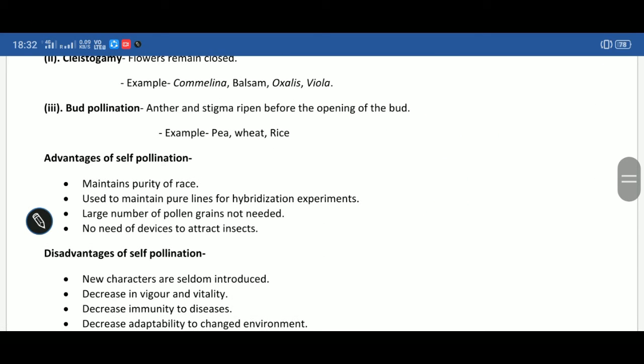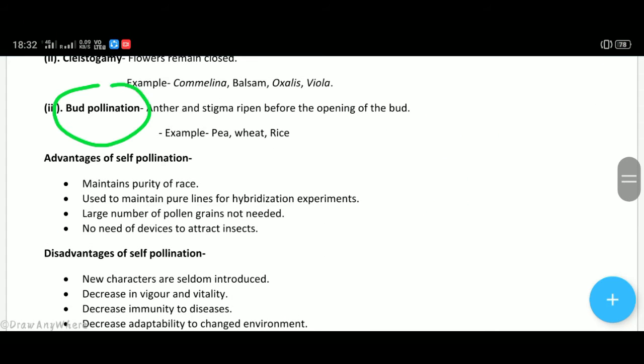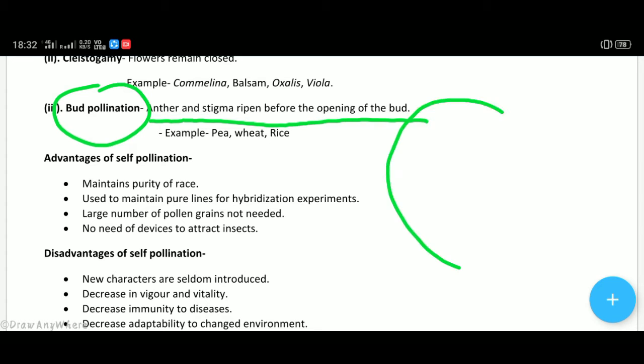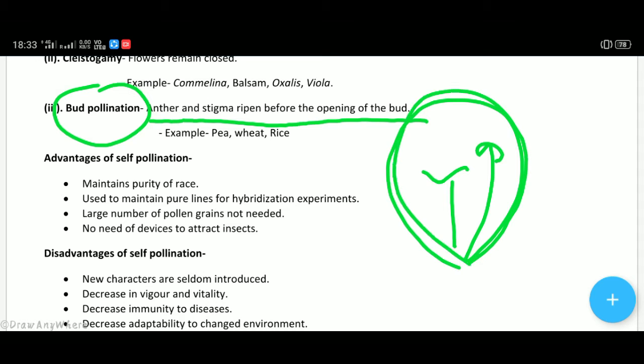The third is bud pollination, meaning anther and stigma ripen before the opening of the bud. If a flower bud which has not opened yet has a stigma, the female part, and this is the male part, they ripen before the opening of the flower, so before the flower opens it is already pollinated by its own pollen grains.